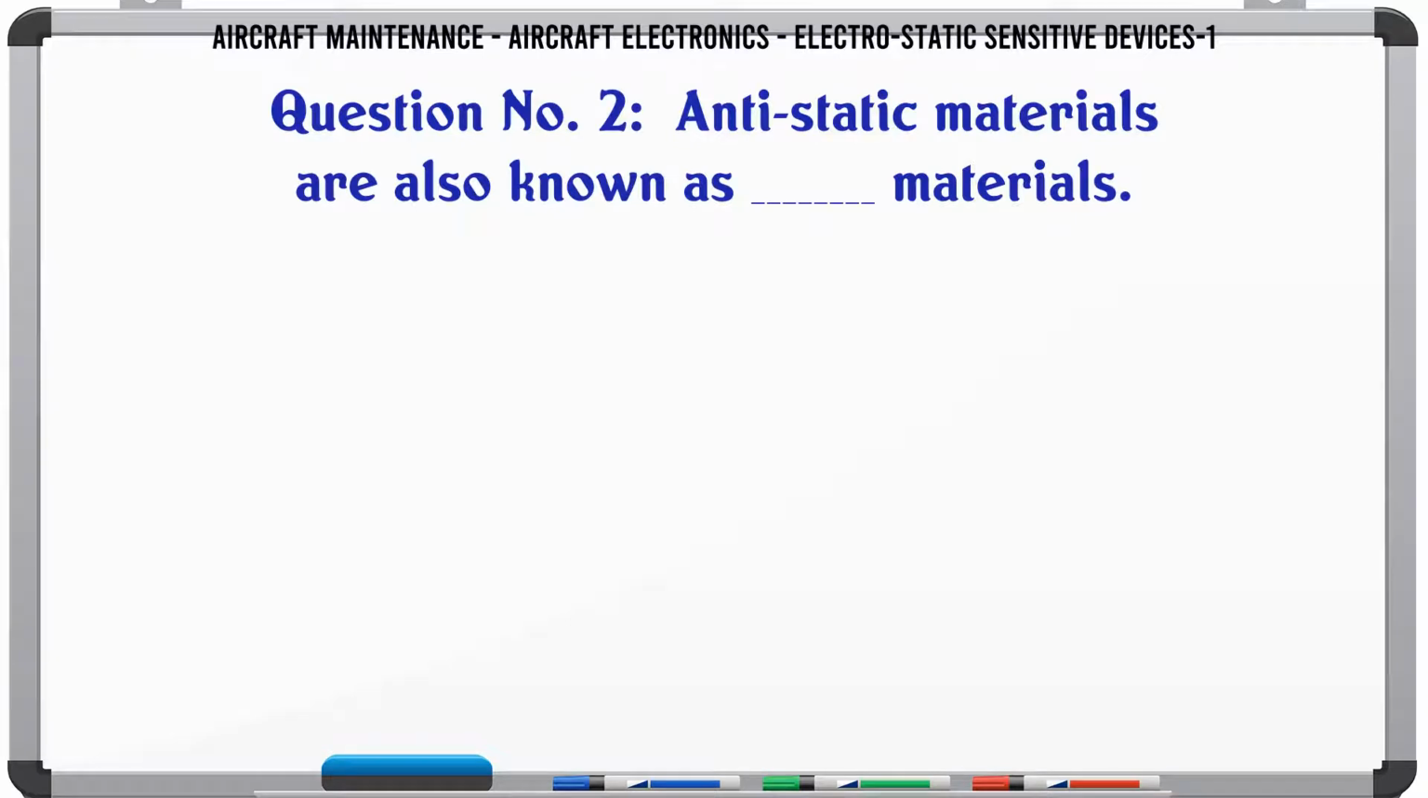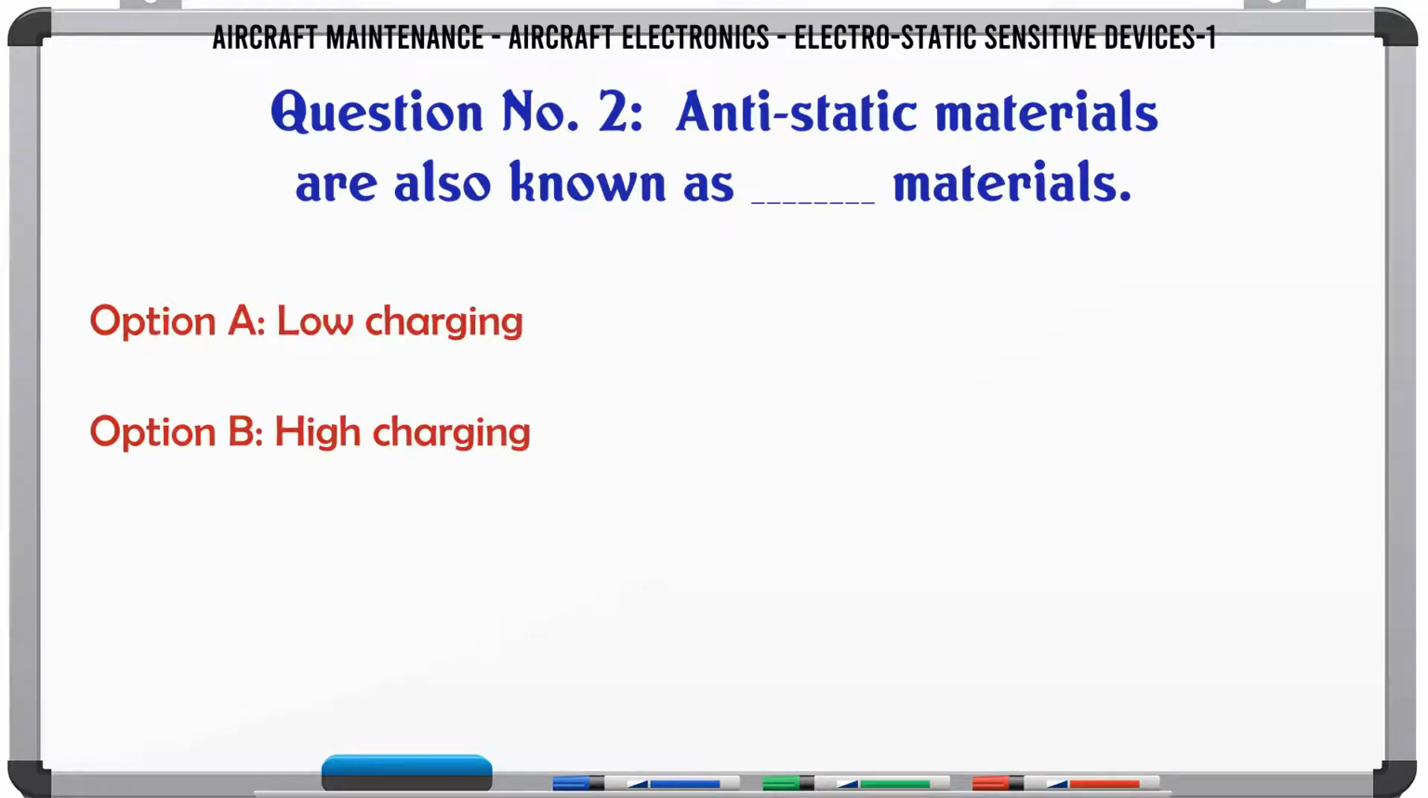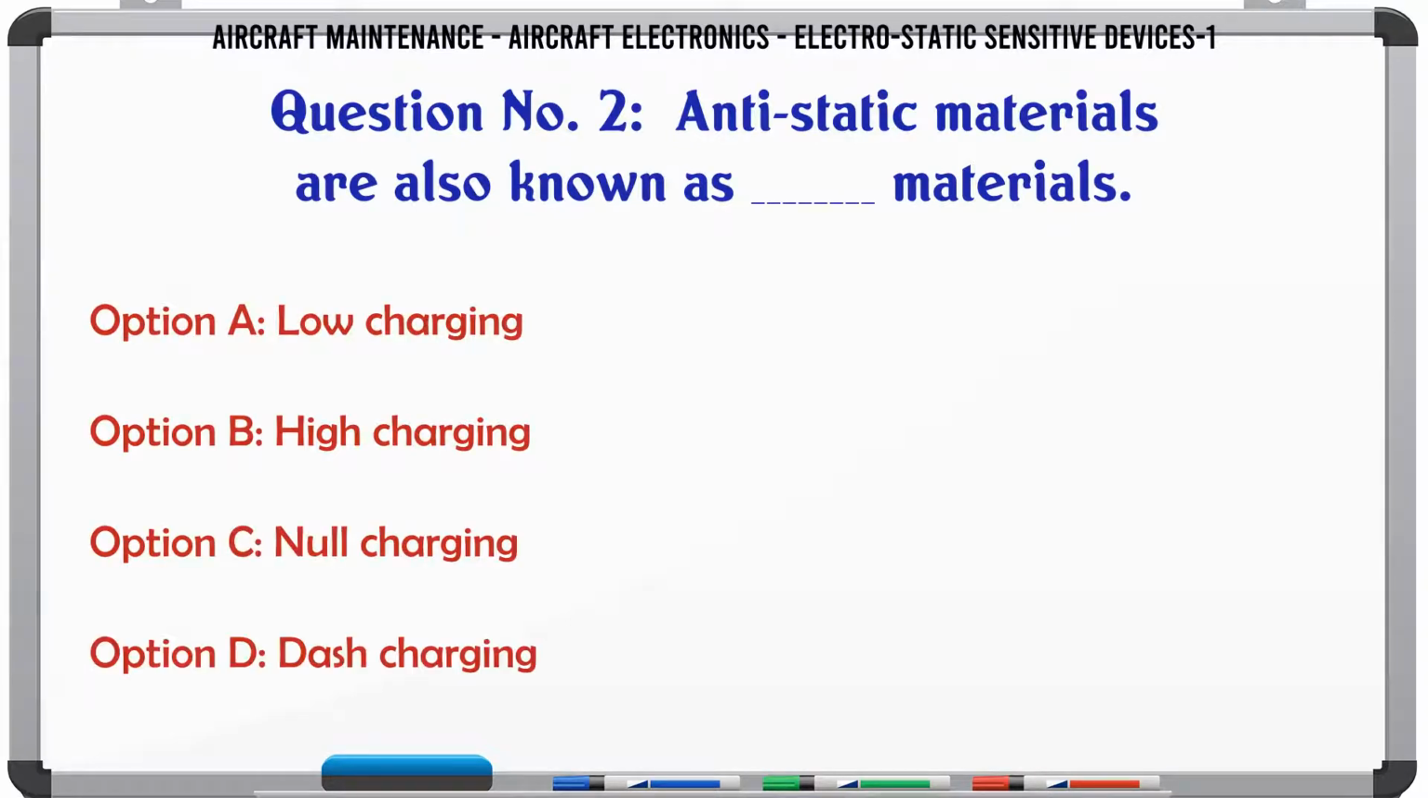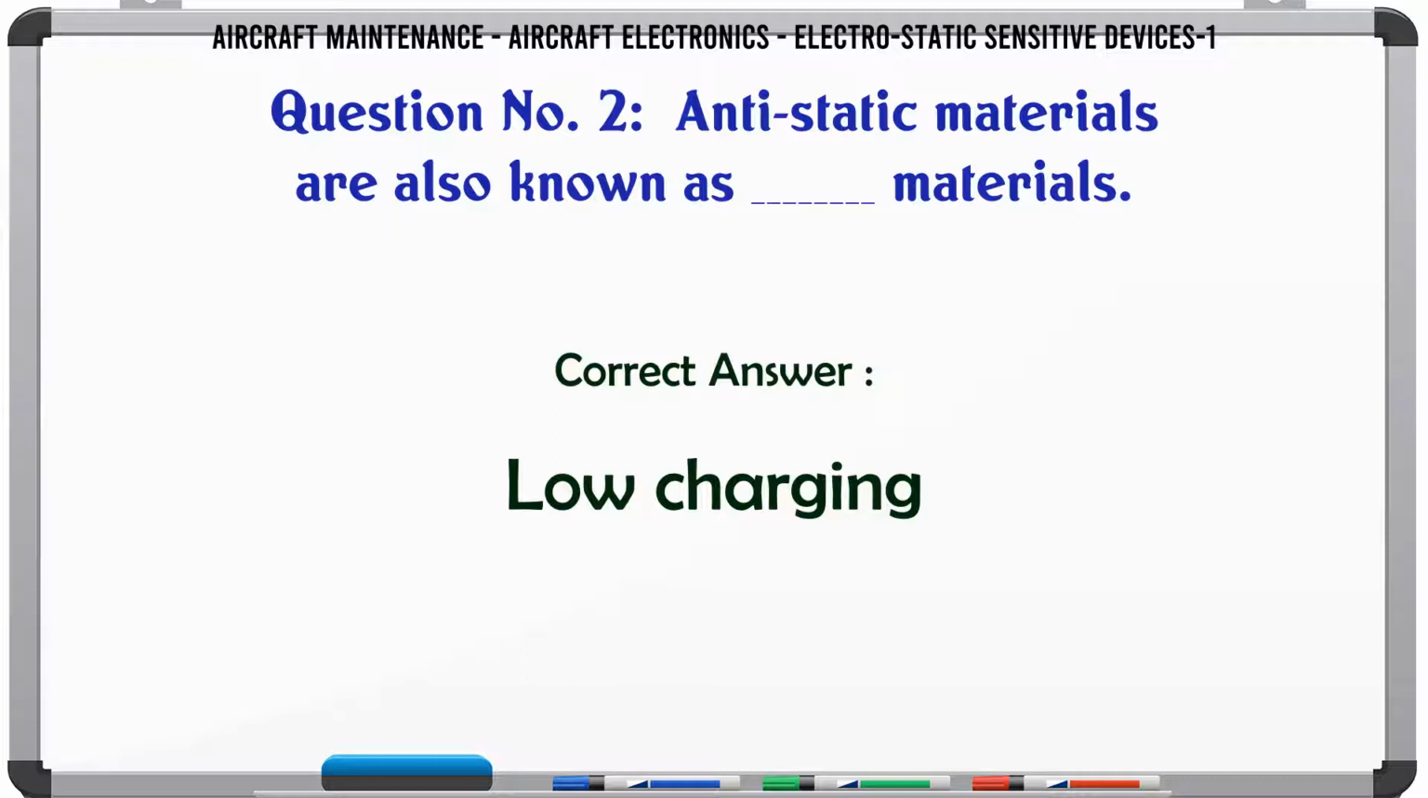Anti-static materials are also known as materials. A. Low charging. B. High charging. C. Null charging. D. Dash charging. The correct answer is low charging.